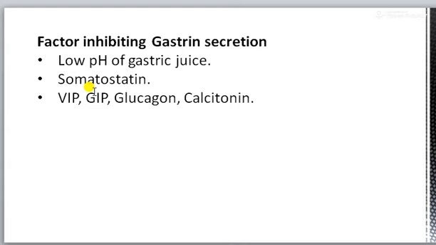Somatostatin, that is released by D cell, it also inhibits gastrin secretion by the G cell. Then there are various other substances, that is gastric inhibitory peptide, vasoactive intestinal peptide, glucagon, calcitonin. These all inhibit gastrin secretion.